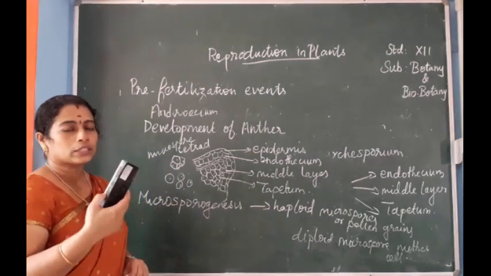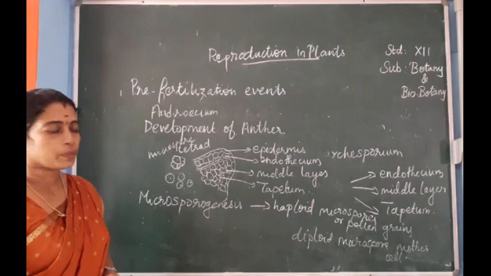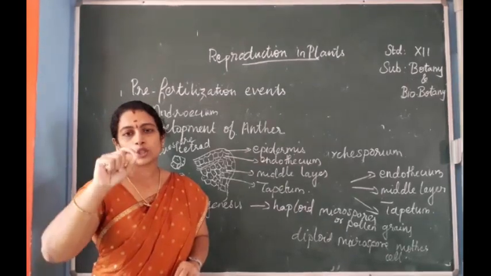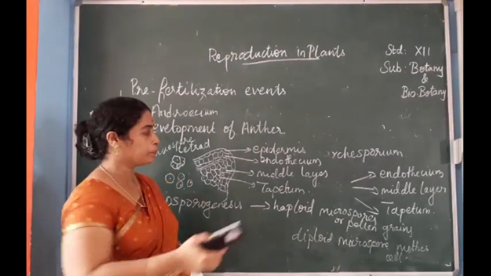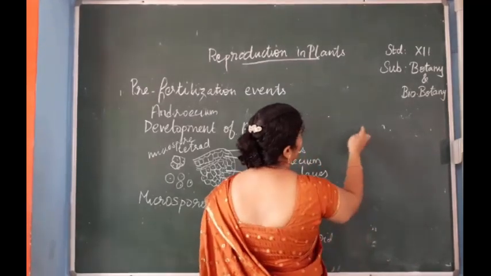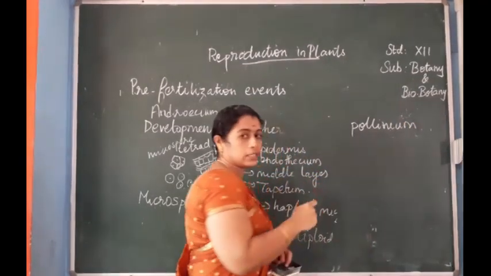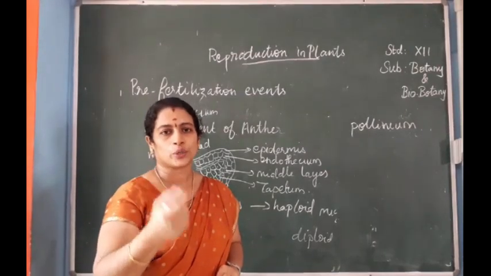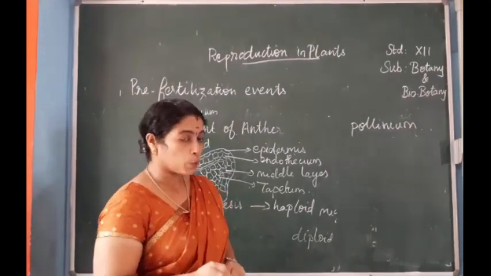The next one. In some plants, for example Calotropis, you already know what Calotropis is. In that, the microsporangium will not get separated. They will be joined together to form a structure known as pollinium. All the pollen grains will be joined together to form a single inverted Y-shaped structure known as pollinium.